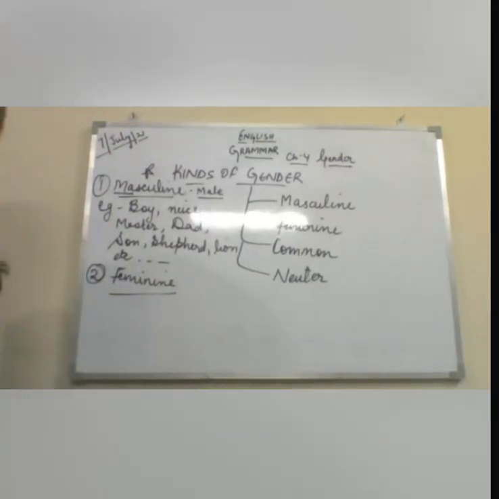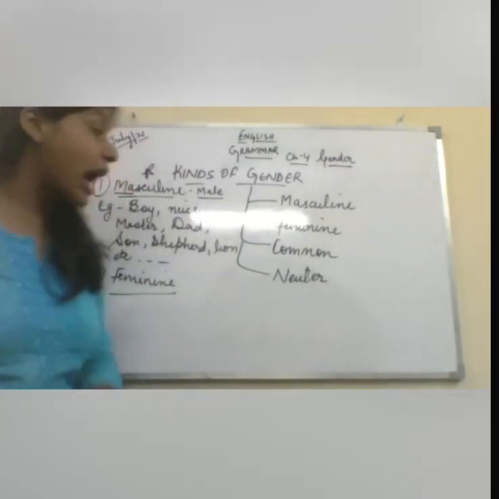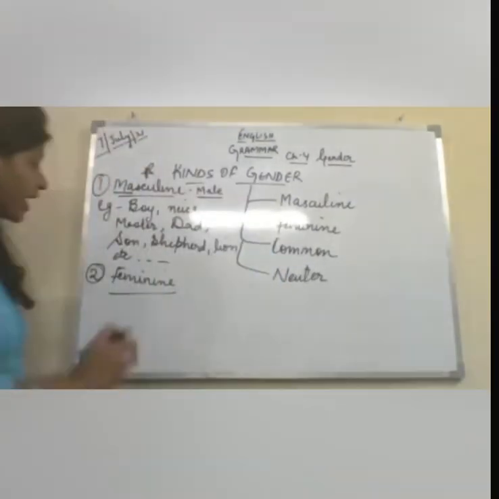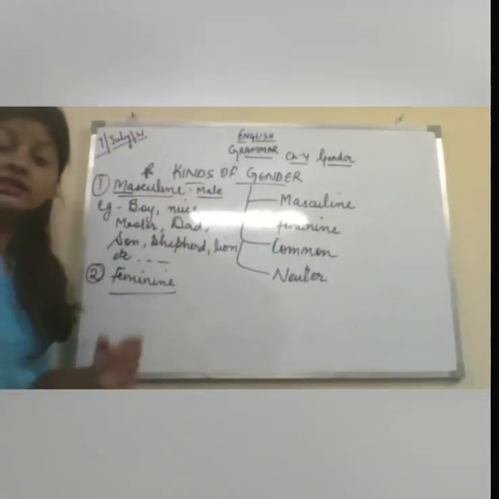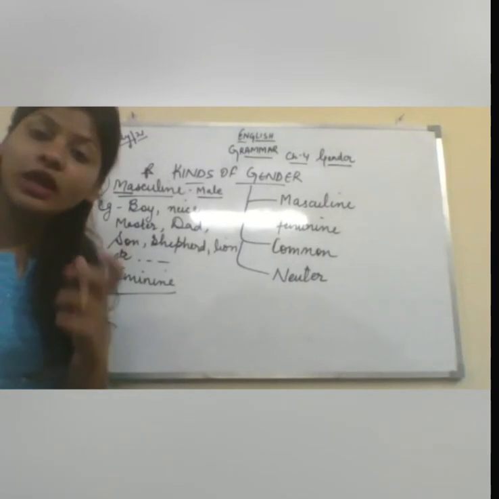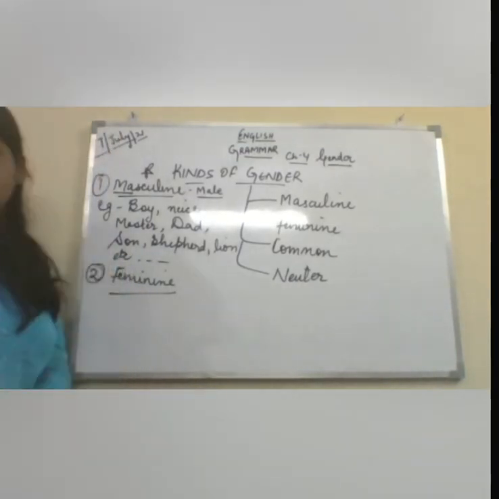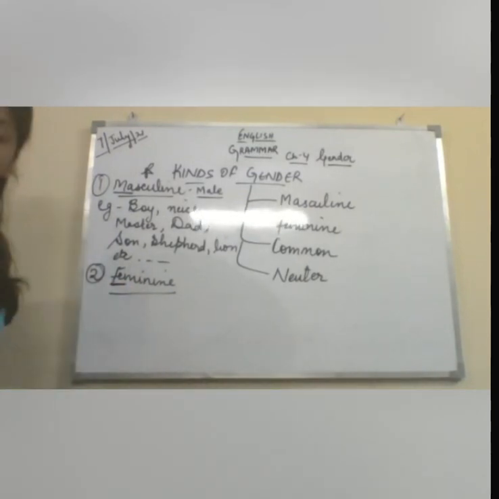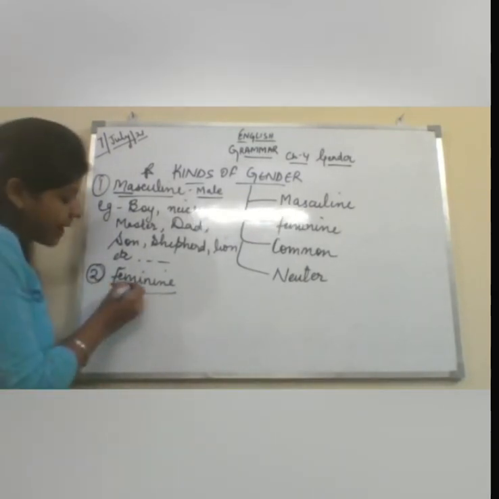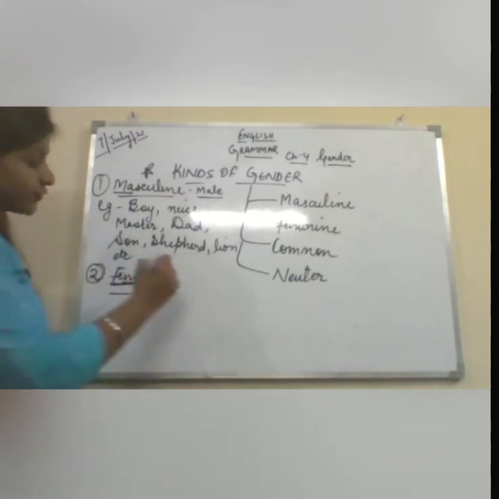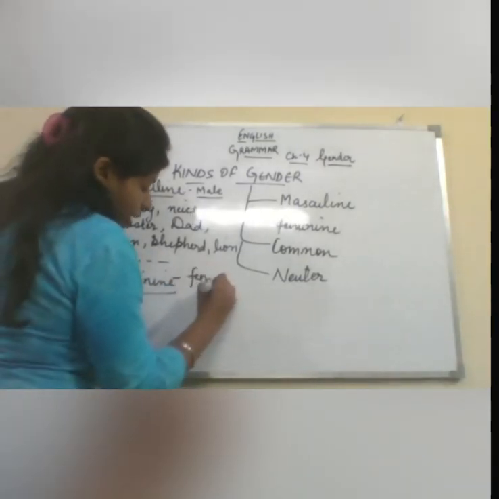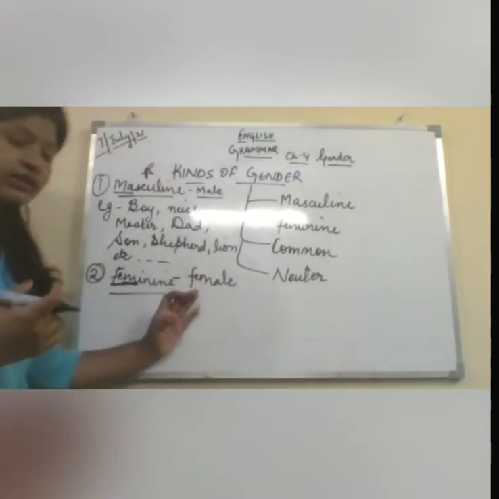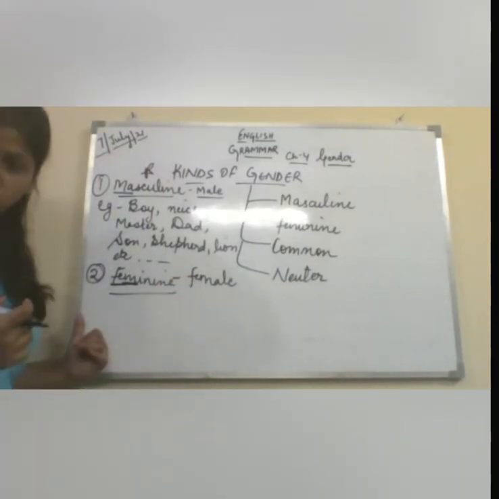Feminine. Now, see, ma'am, we have found how to find the masculine word. Now, how do we find out the feminine word? What is the clutch point that you will learn about the feminine thing? That is, when we talk about the feminine, there is a word known as FEM. FEM means female. When we talk about the female, then it comes under the part of the feminine gender.